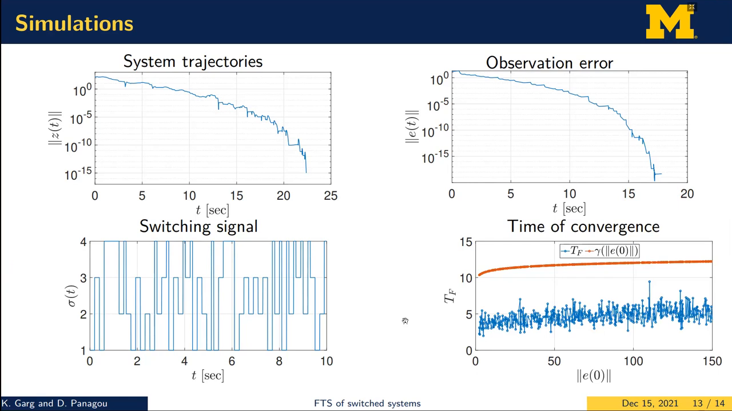Finally, to see how much time the system actually takes to converge to the origin, we performed the simulations for 500 different initial conditions, and we compared the actual time of convergence with the upper bound given by a gamma function that was used in the theorem statement. We found that the actual time of convergence is always much lower than the gamma function computed in theory in the paper. So the system actually achieves finite time stability in a much lower time than predicted by our conservative bound in the paper.